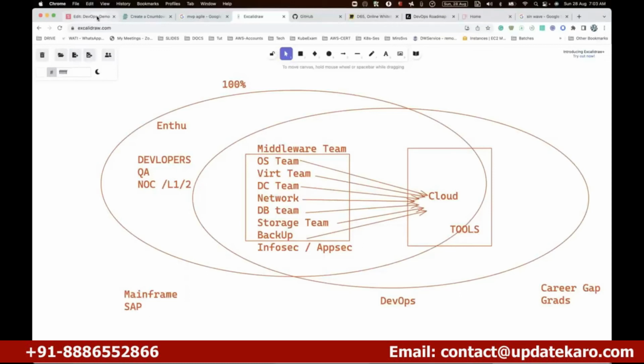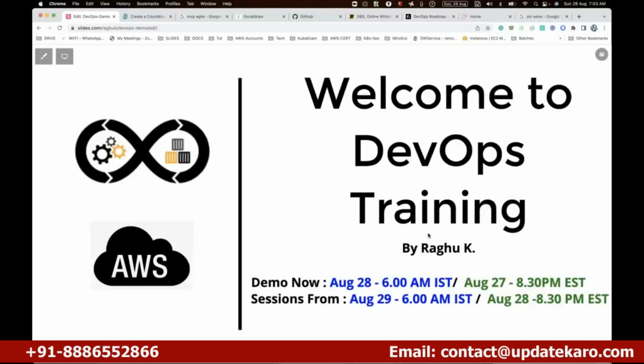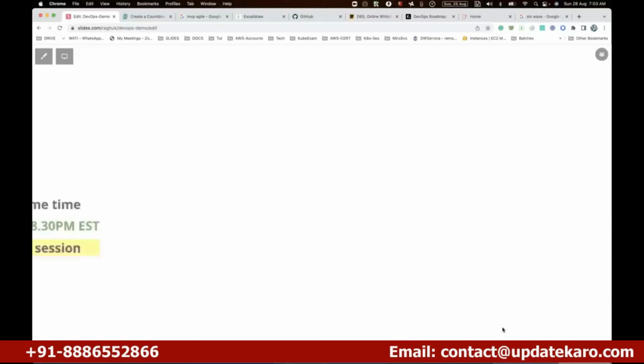All right, so that's who can learn the things. It's about how the market is. I already covered this point at the very start of the session. The market for DevOps is very good, by the way. We already saw the numbers, it's all talking about billions.